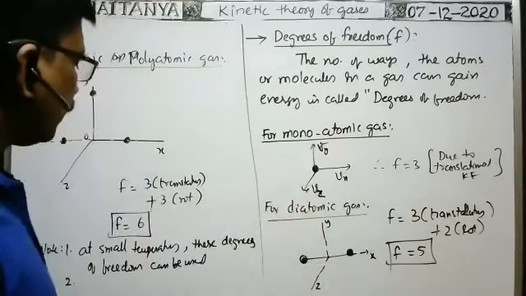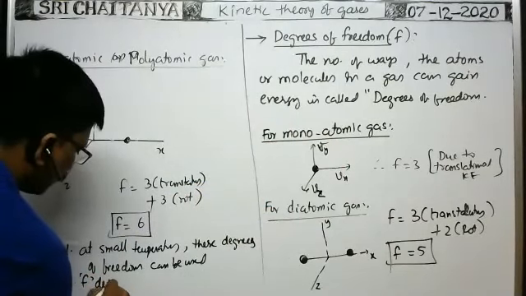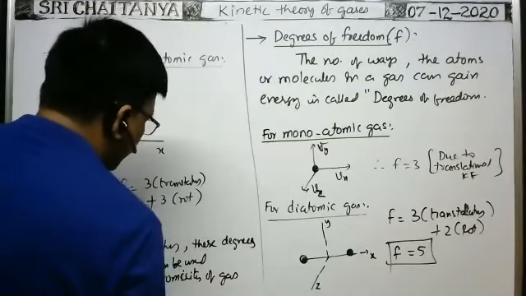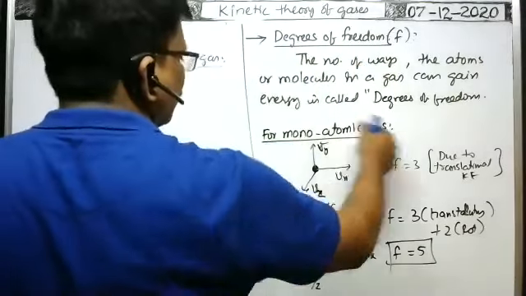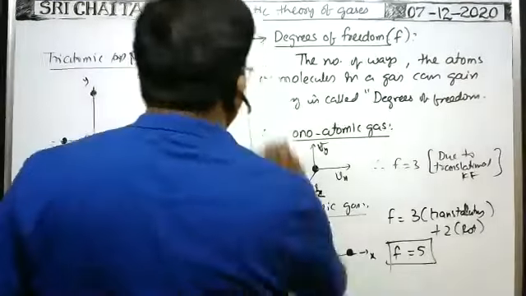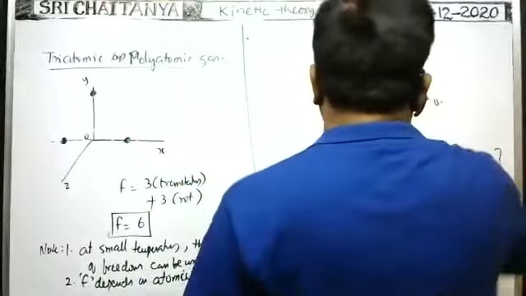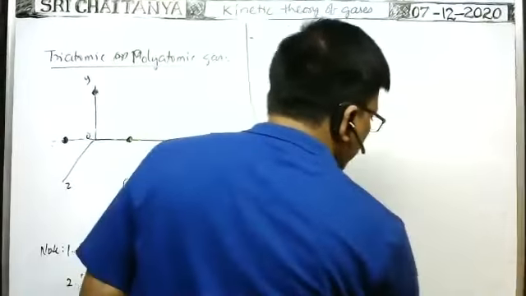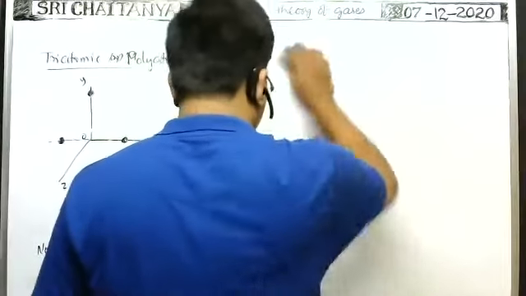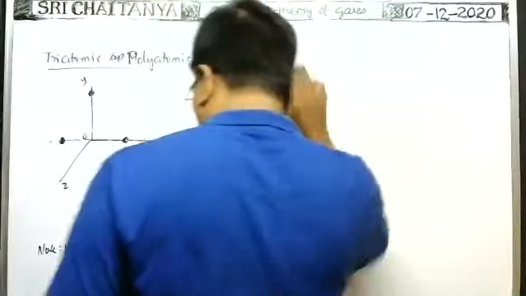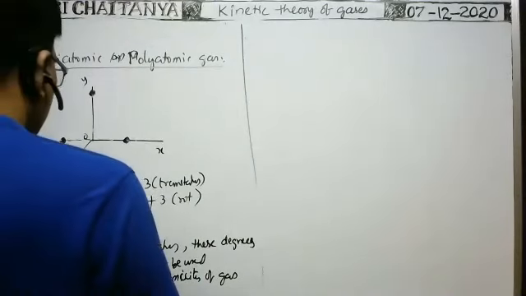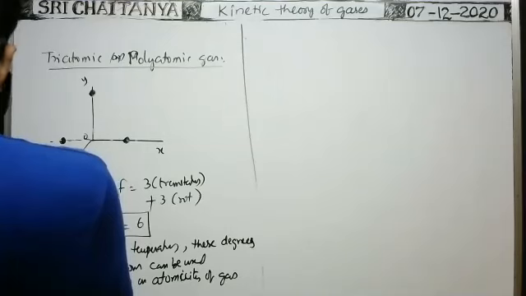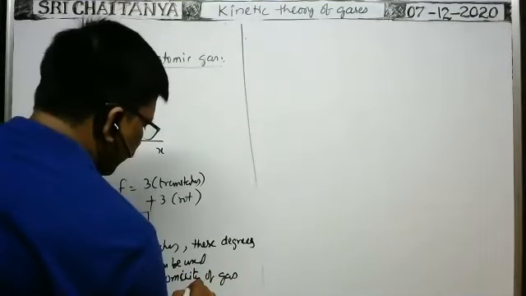That's why the degrees of freedom F depends on the atomicity of the gas molecule.